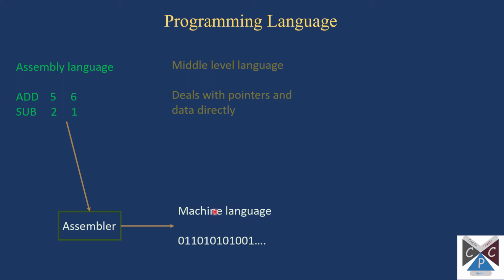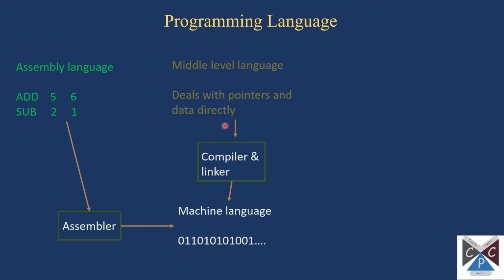Then there is a middle level language. Middle level language means C, C++. These are the languages which deal with the memory location, which deal with the pointers. It can point to a particular memory location. It can access data from a particular memory location. So this is a middle level language. To write code in middle level language, it's easy. It's not that much time taking, and it is easy to code also. So to convert a middle level language to a machine language, it's called a compiler.